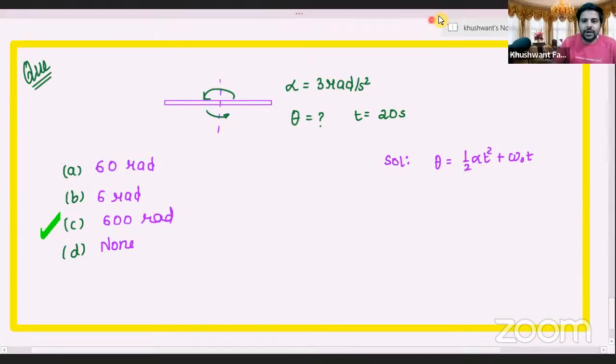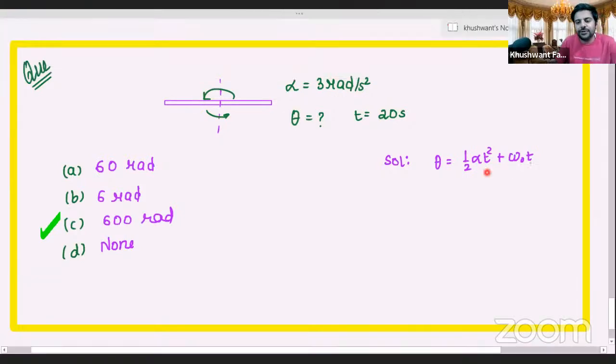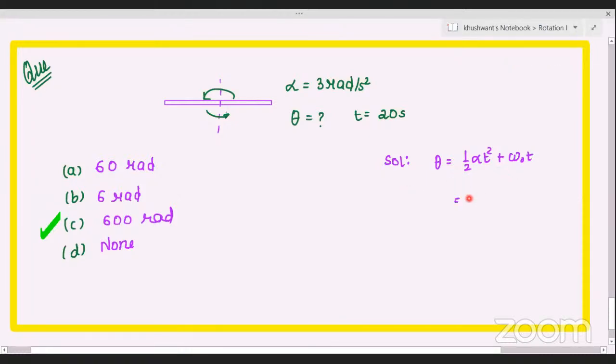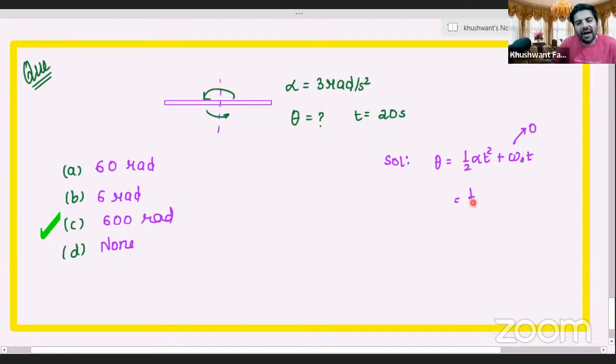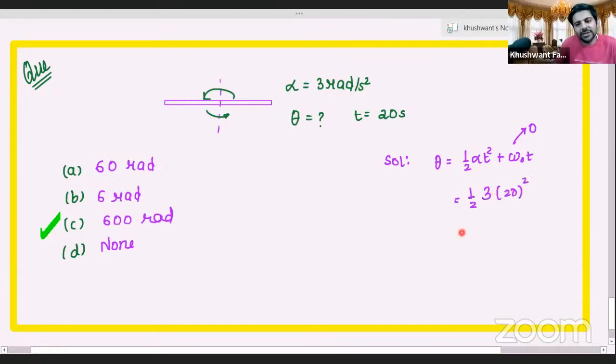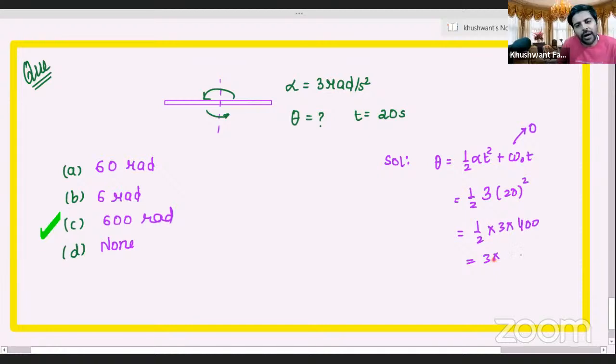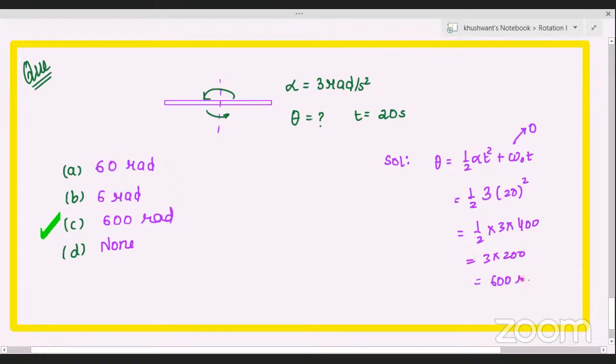Aryan, tell me how can we denote the number of rotations? Theta is equal to omega naught t plus half alpha t square. Correct. Initially nothing is given, so what do we take omega naught as? 0. Now we have half, how much is alpha given, Aryan? 3. What is t given? 20. So 3 into 20 square, how much? Half into 3 times of 400, which comes to 3 into 200, which equals how much? 600 radians. Easy.